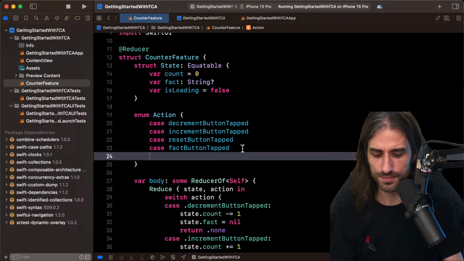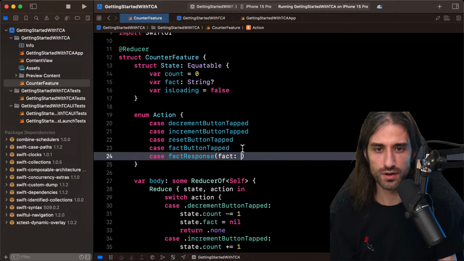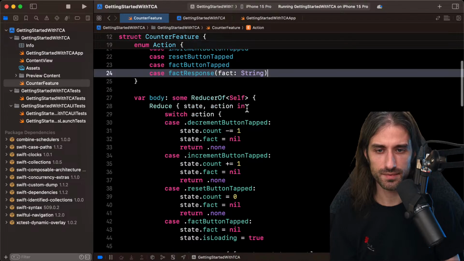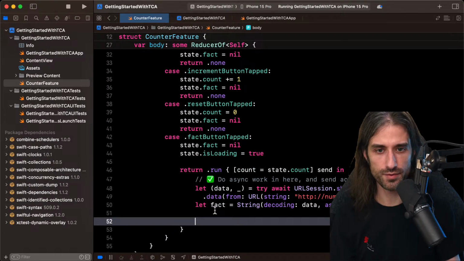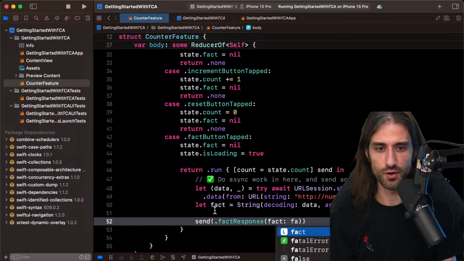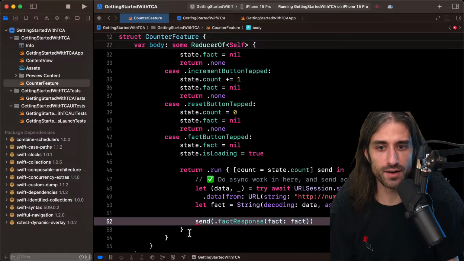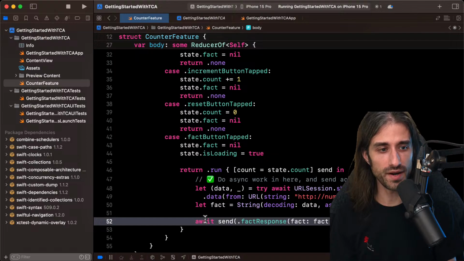So we have a new case called factResponse with an associated value of type String. And so now that we have the fact, we're going to send a factResponse with that fact. And of course, we need to add also, so this is async. So I need to mark it with await.